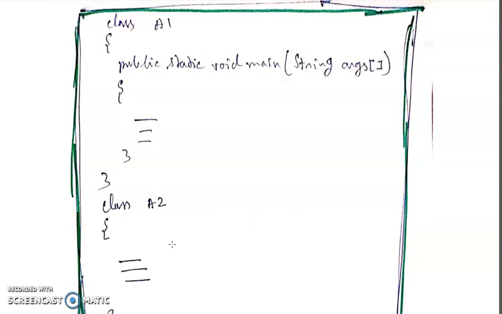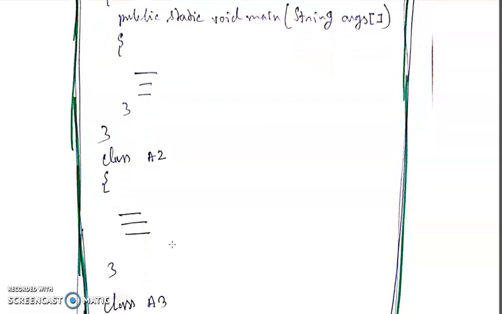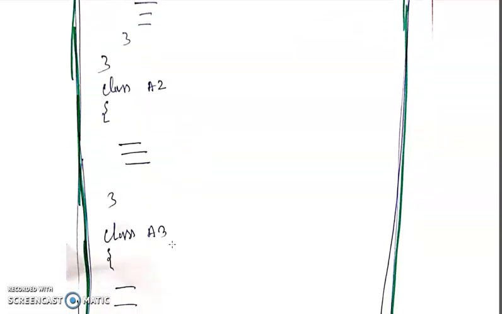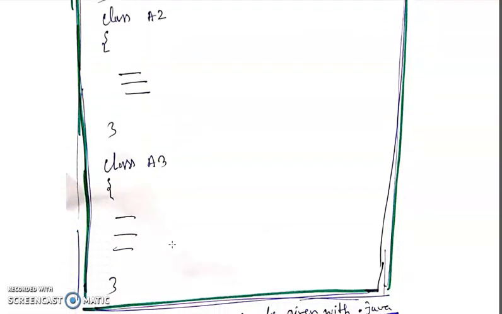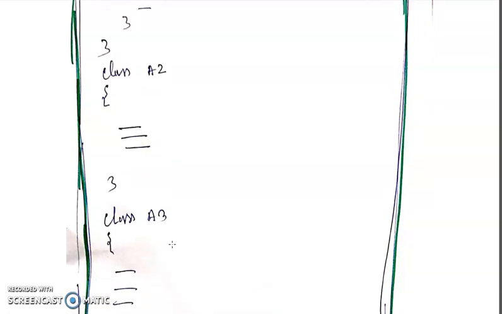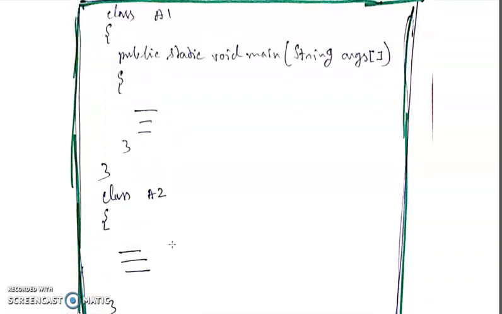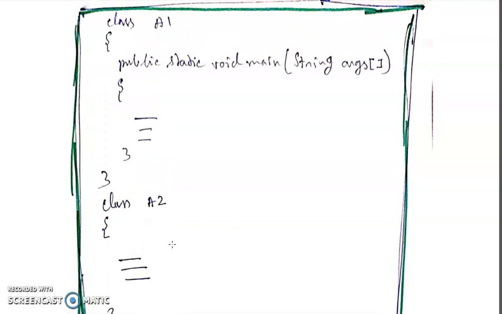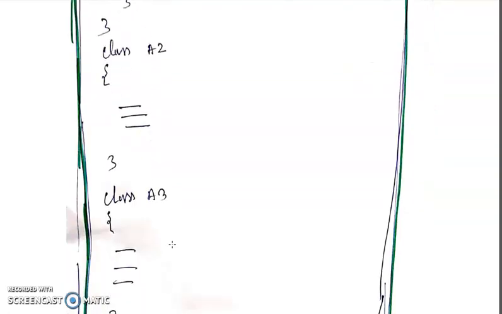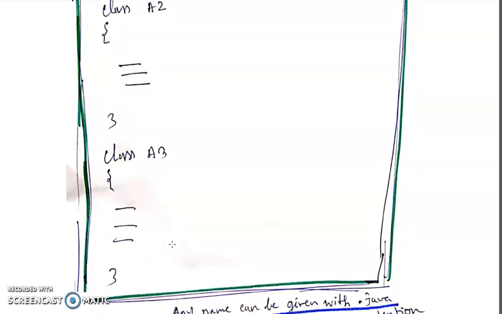Now there is another scenario. If you have given class A1, and within class A1 you have written public static void main, that means within class A1 you have written the main method. Within that source file you have another class A2 and you have another class A3. So in this source file you have three classes. One is class A1, within which you have written the main method. Then you have another class A2 and another class A3.